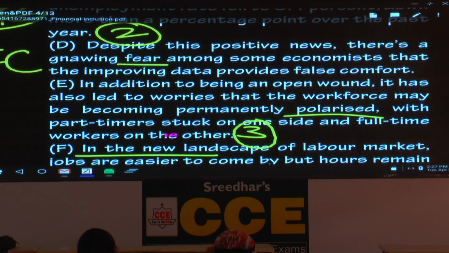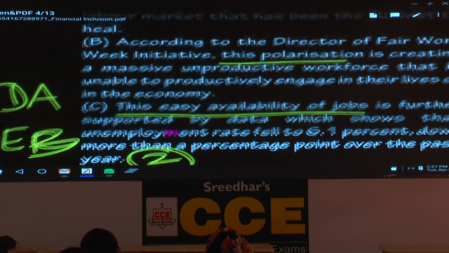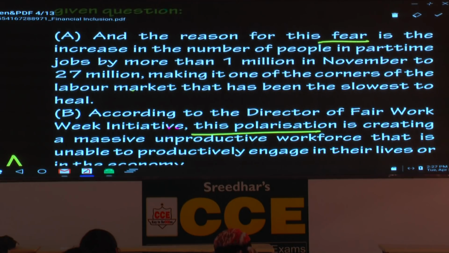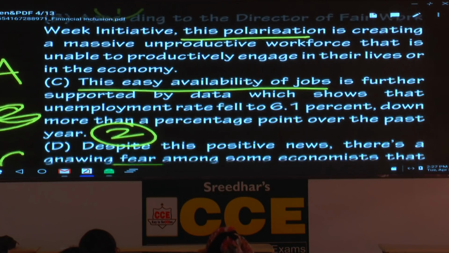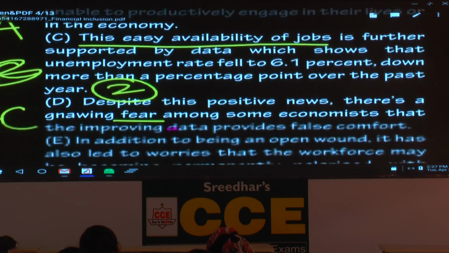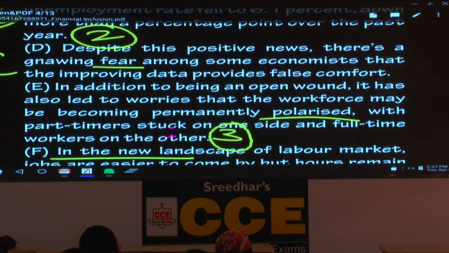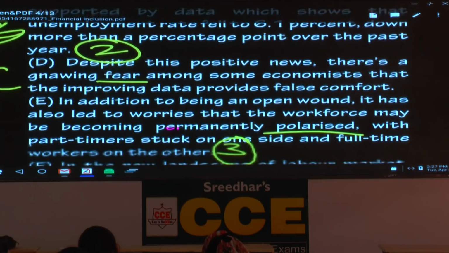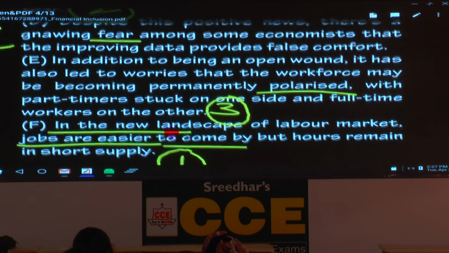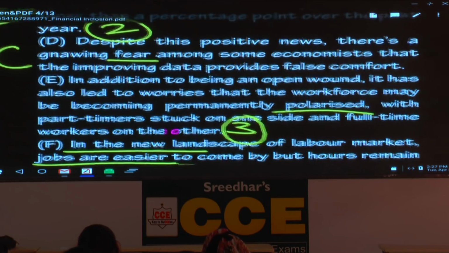And what is the fourth sentence? Obviously, this fear. So fourth is what? A is the fourth sentence. Now what is the fifth? This polarization, that comes first or in the second position? Second position. So what is the fifth sentence? No, I marked it wrong, I think. F is 1.